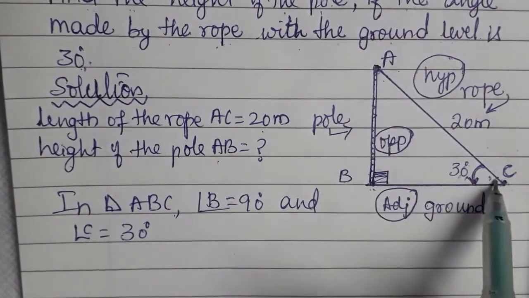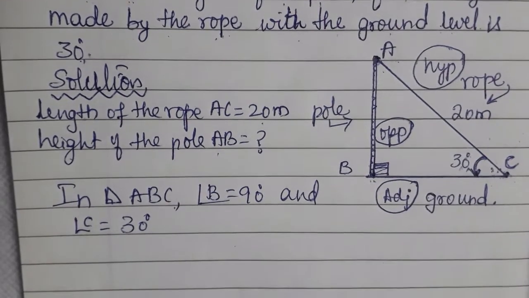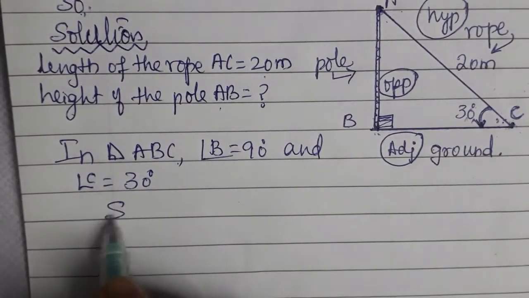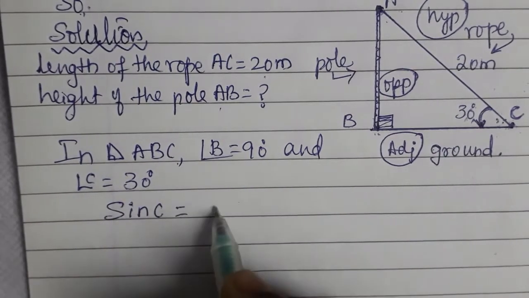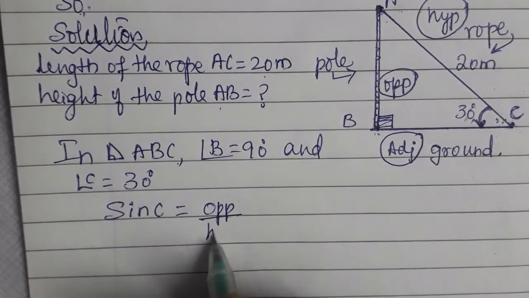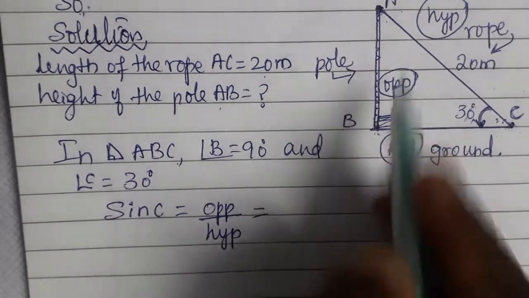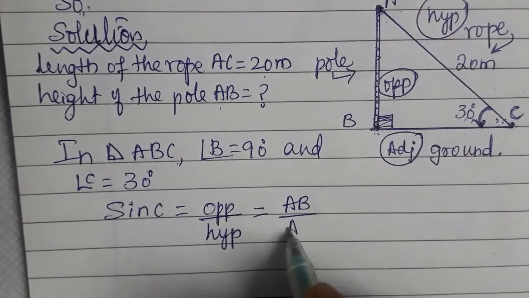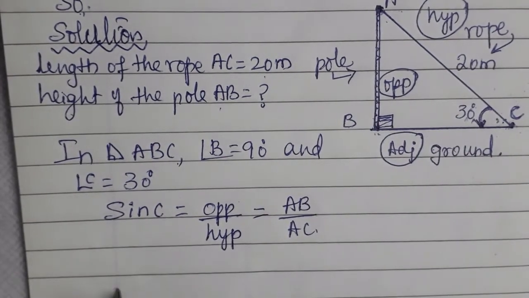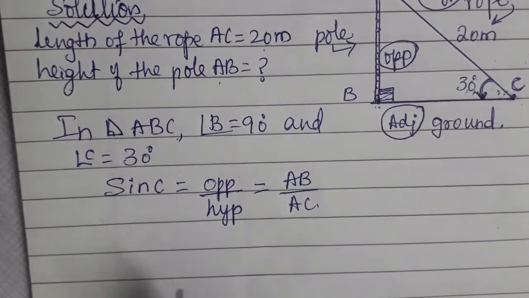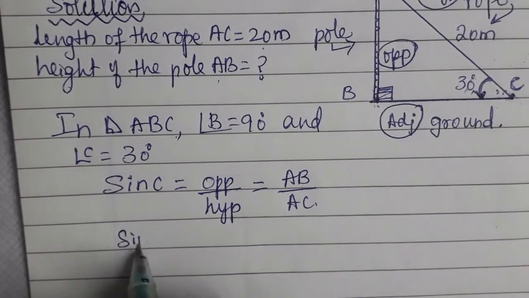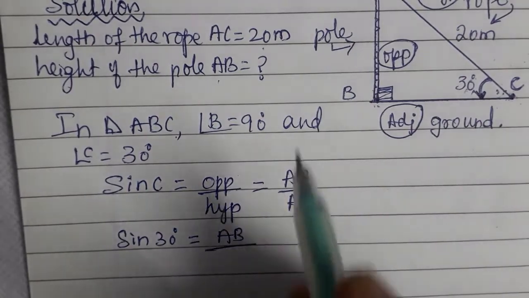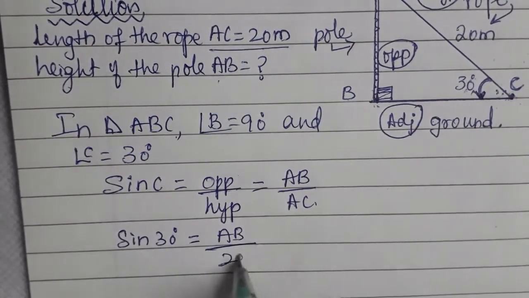Opposite by hypotenuse is nothing but sin A. Now here C is the reference. So sin C is equal to opposite by hypotenuse. What is opposite? AB. What is hypotenuse? AC. Sin C means sin 30 degree. Sin 30 degree is equal to AB by AC, and we know AC already, it is 20 meters.